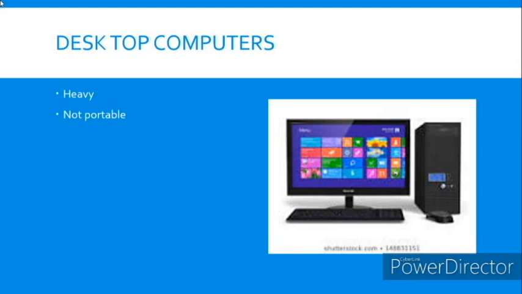It has a separate CPU, separate keyboard, separate mouse. Monitor, keyboard, mouse, CPU, all are separate. And it is not portable. If we are going from our home to some other place, we cannot carry it. We can carry it, but it is not easy.